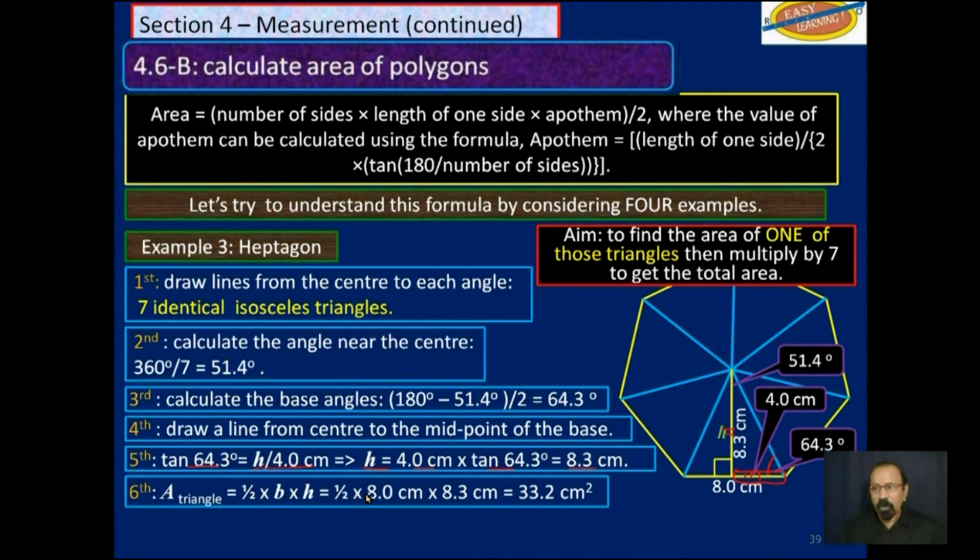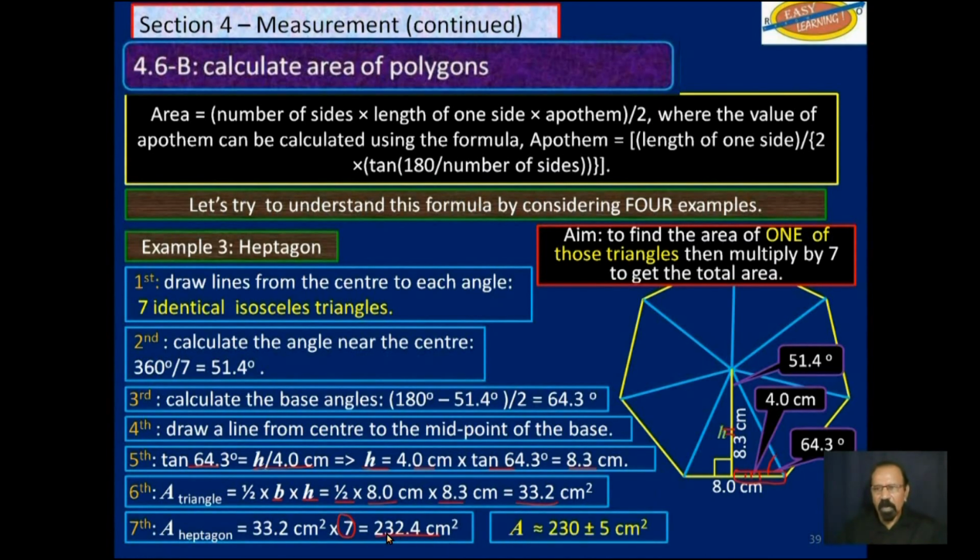Now that we know the base and the perpendicular height, which is 8 centimeters times 8.3, half of that, we get 33.2 square centimeters for one of these triangles. We then multiply by 7 because there are 7 such triangles, and we get this answer. And we round it off to 230 plus or minus 5 square centimeters.